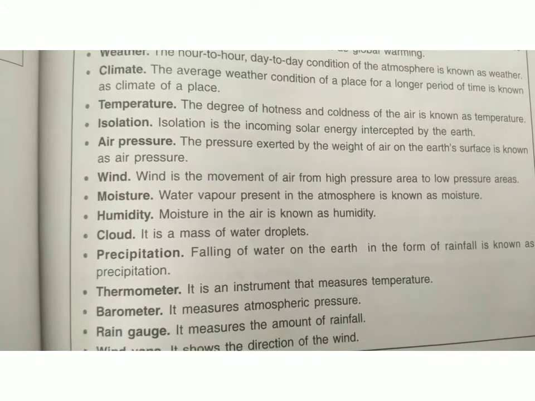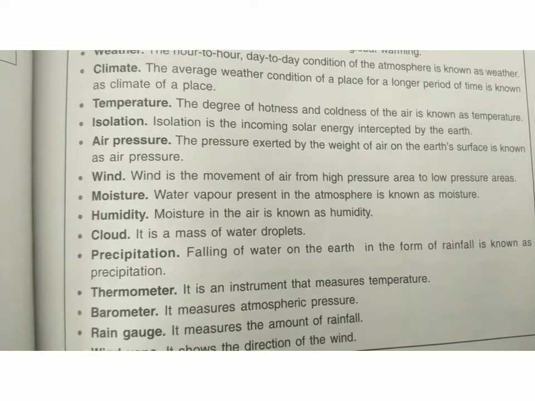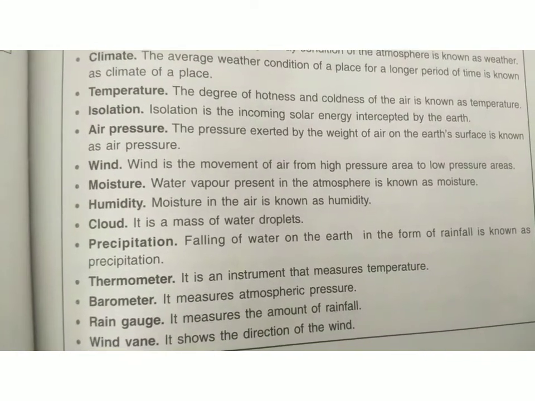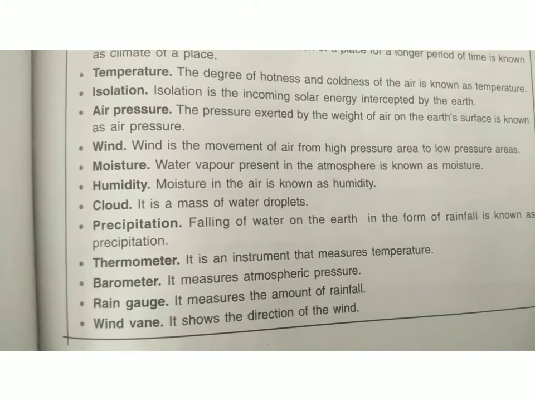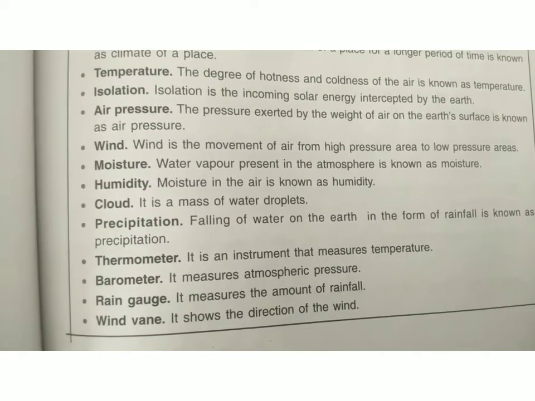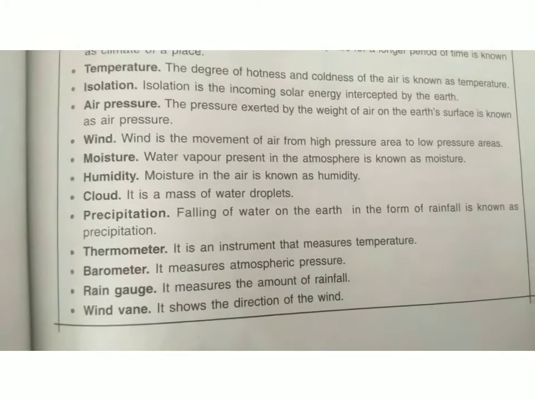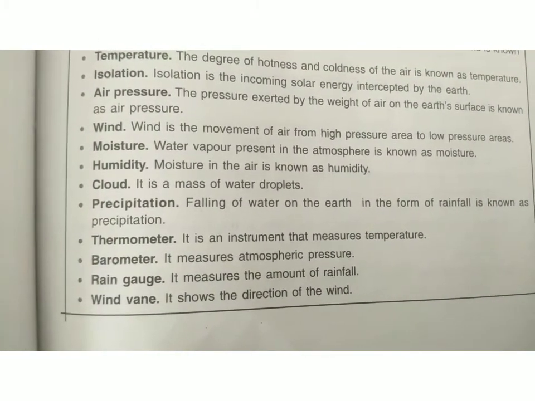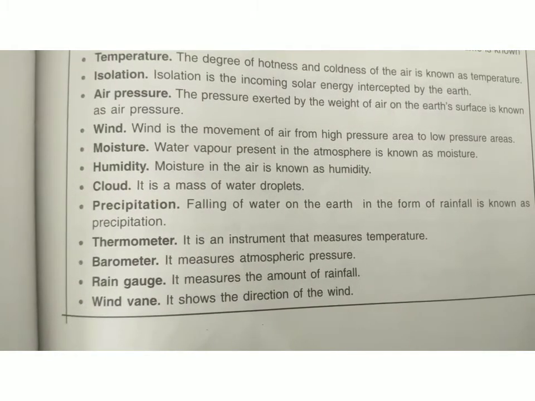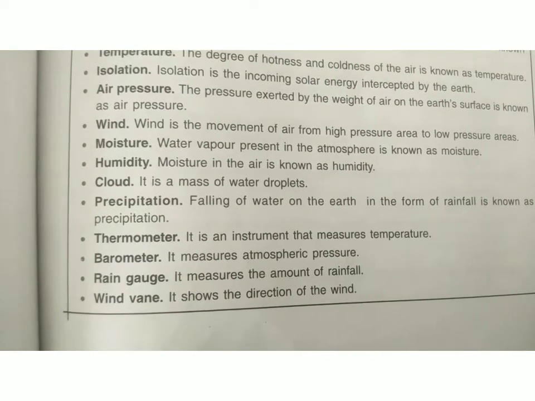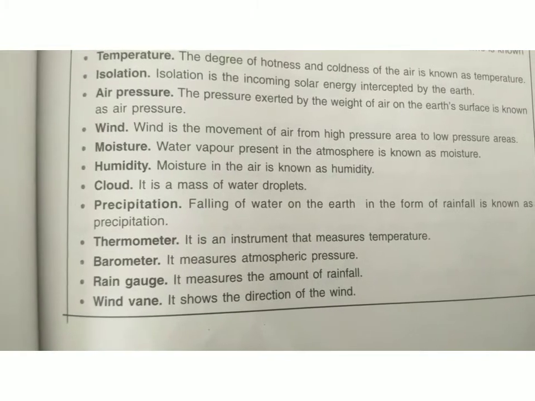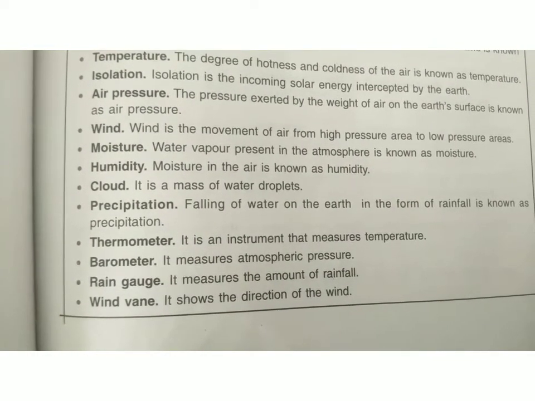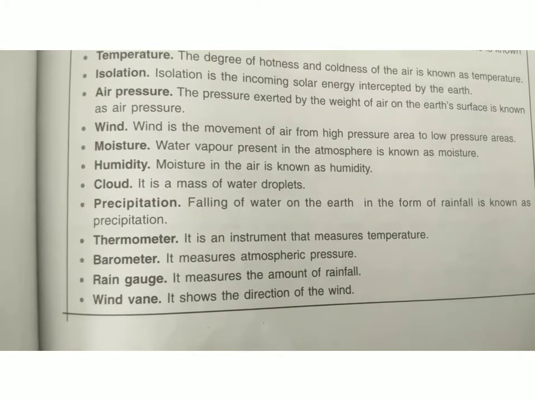Moisture. Water vapor present in the atmosphere is known as moisture. Humidity. Moisture in the air is known as humidity. Cloud. It is a mass of water droplets. Precipitation. Falling of water on the earth in the form of rainfall is known as precipitation. Thermometer. It is an instrument that measures temperature. Barometer. It measures atmospheric pressure.